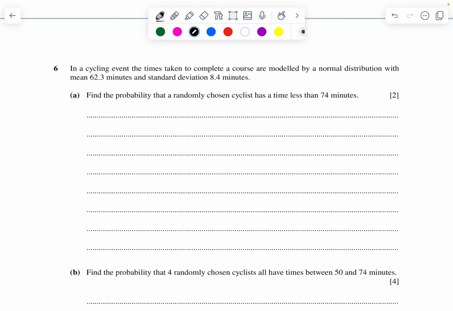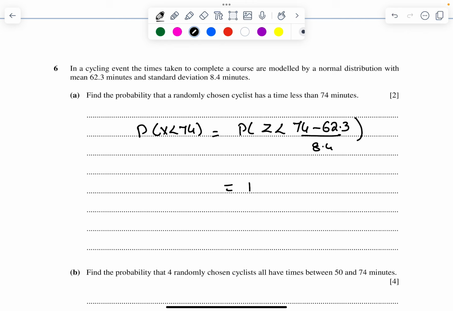Now coming to question number 6. In a cycling event, the times taken to complete a course are modeled by again a normal distribution with a mean and a standard deviation. Find the probability of less than 74 minutes. Probability of x less than 74, which is probability of z less than (74 minus 62.3) divided by 8.4, which is probability of z less than 1.393, which is going to be 0.918.